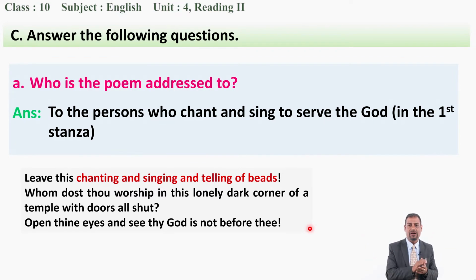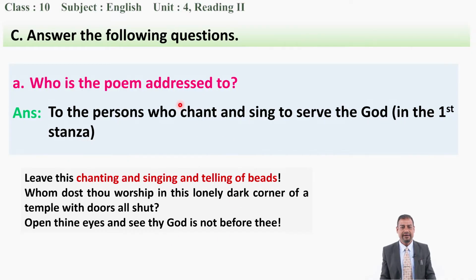I have already told you that working hands are far better than chanting lips. भजन गाउने ओठहरू भन्दा कर्म गर्ने हातहरू महान हुन्छन्. Is it clear to you? So you can find this answer here.